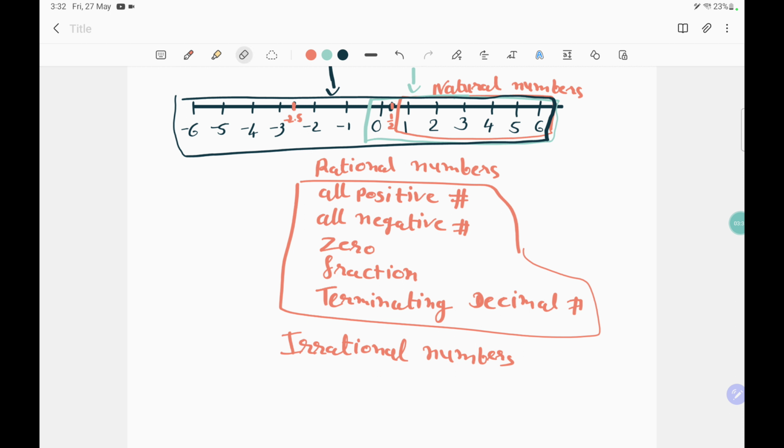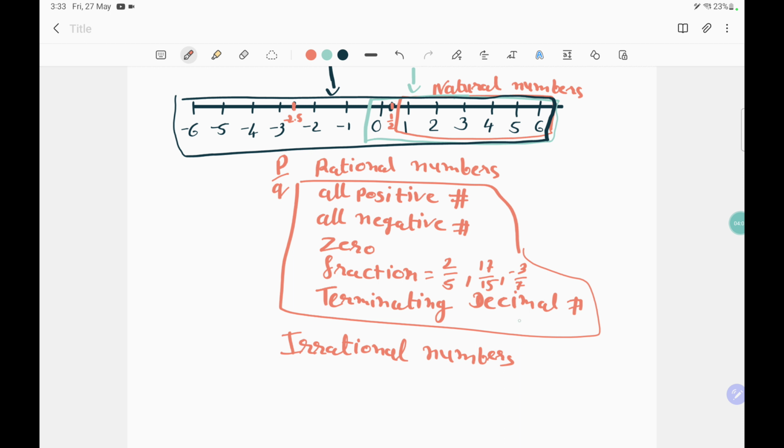Those numbers are called the irrational numbers. Rational numbers can be written in a p by q form, where p and q are any integers, positive or negative. Example, let's say 2 by 5, or 17 by 15, or negative 3 by 7.